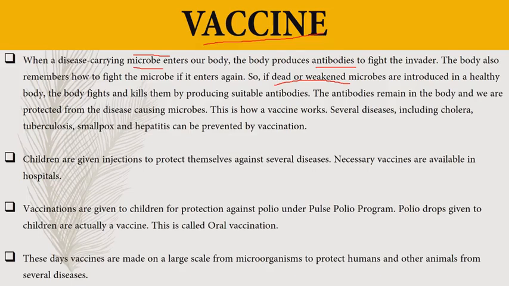And children are also given injections to protect themselves against several diseases. Apart from this, a very famous one is oral vaccination. We know this. Polio drops are given to the children. That is called oral vaccination. And these days, vaccines are made on a large scale from microorganisms to protect humans and other animals from several diseases. Look at this statement. That means all these vaccines are prepared by microorganisms only. That means microorganisms are so helpful.